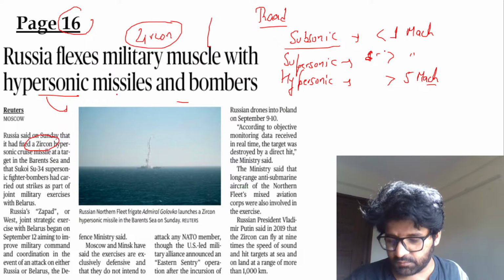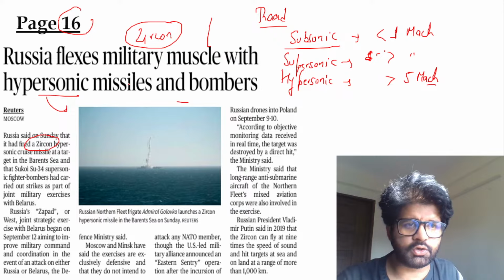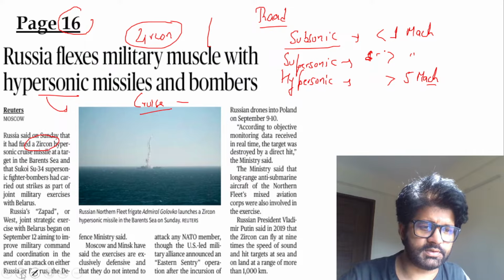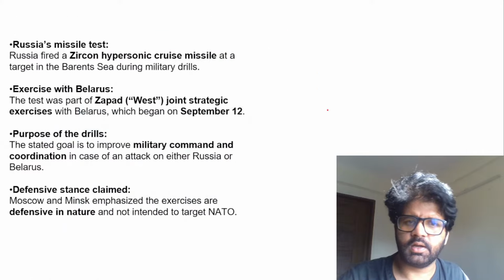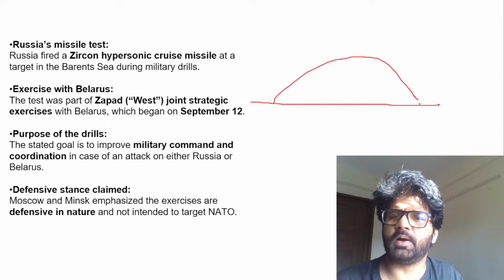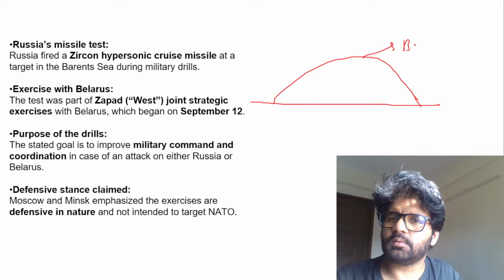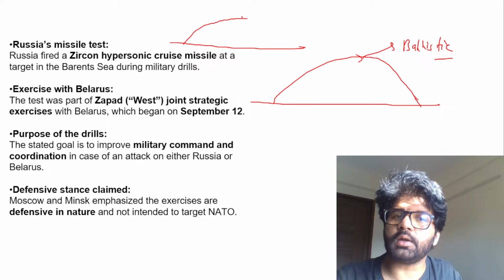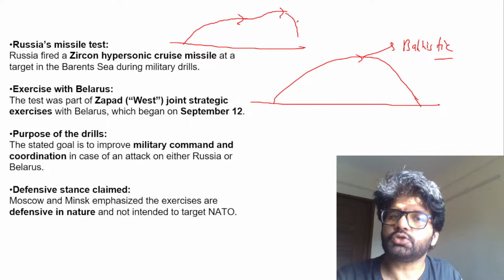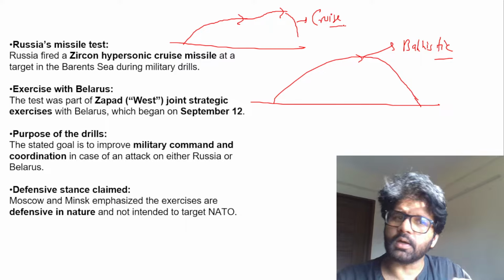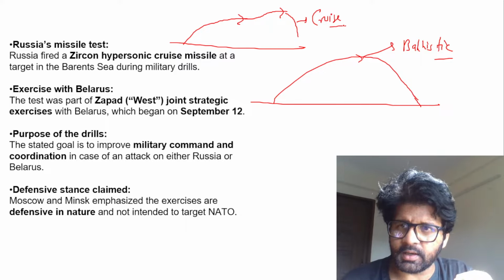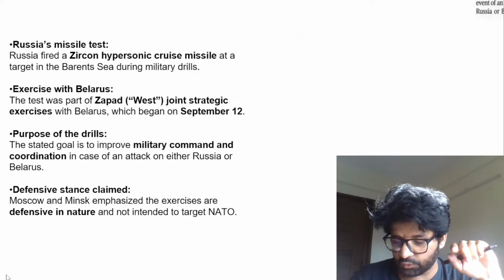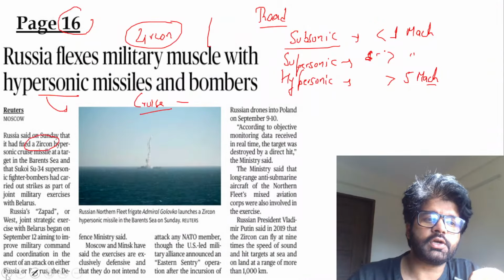Hypersonic cruise missile. Then the other important word here is cruise. Ballistic and cruise missile. We have discussed this earlier. Ballistic missile: you have a projectile path. When you launch them, they follow a projectile path, right? So ballistic missiles have a predetermined path. But on the other hand, the cruise missile, you can change its path. So in a cruise missile, you have more control. You can guide this particular missile, unlike a ballistic missile, which has a predetermined path, more or less. So do remember these facts. They are important facts. They can ask you, is it a ballistic missile or a cruise missile.